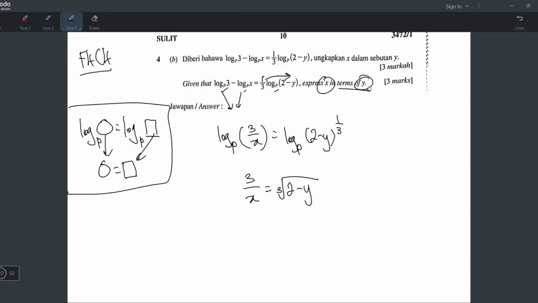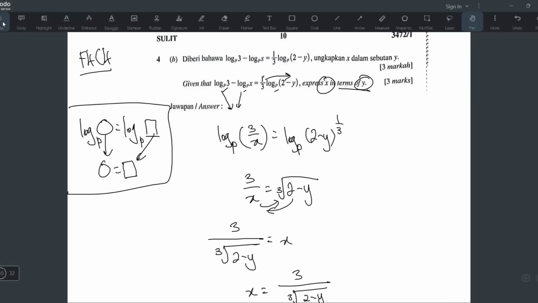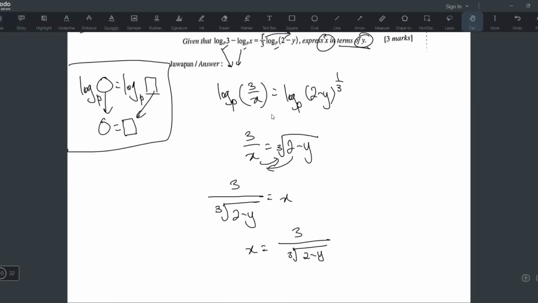Now they want x in terms of y, so x must be single. Very easy. Just send x up, so x is single already. Then this whole thing will go down as a divide. So 3 over cube root of 2 minus y, and that's your answer. x in terms of y, right? So 3 over cube root 2 minus y. Yeah, this is how I would do it. All right, that's all.